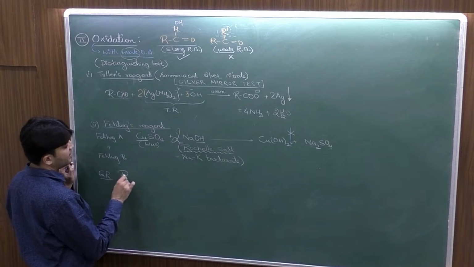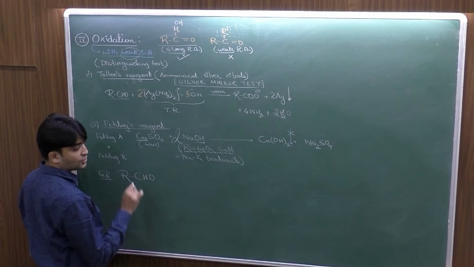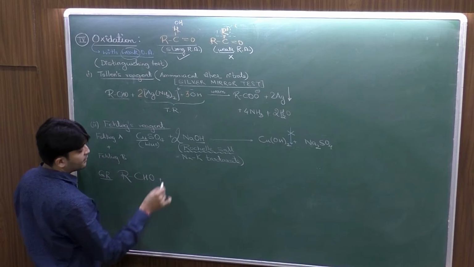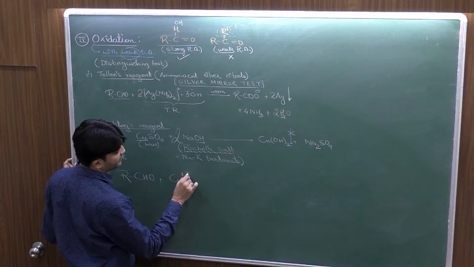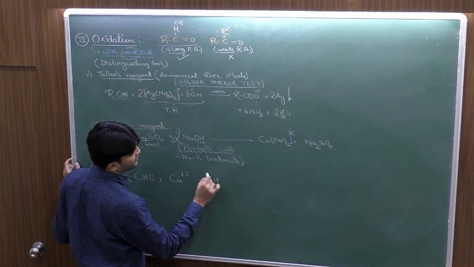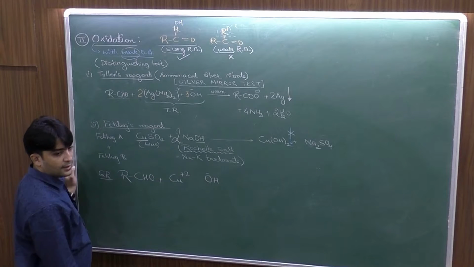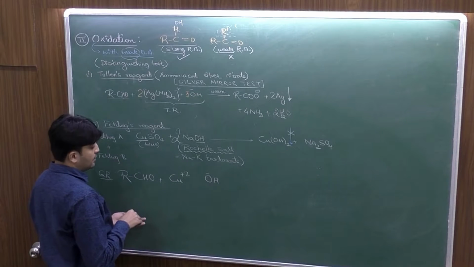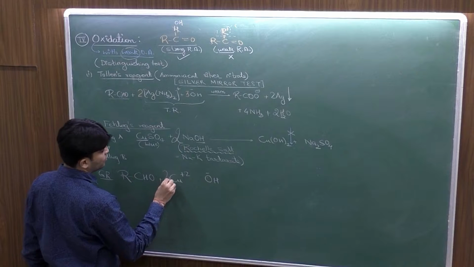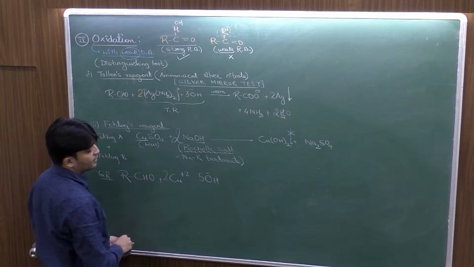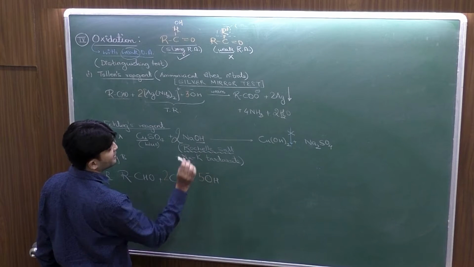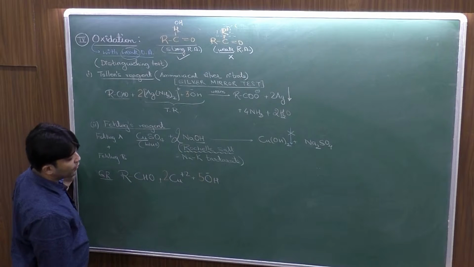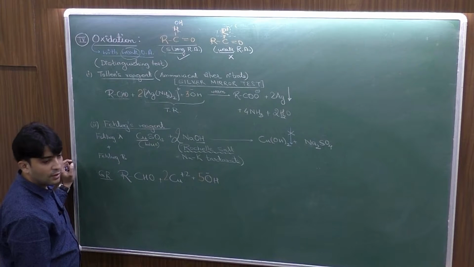It will affect only the aldehydes, so I have RCHO. This now in ionic form could be written as Cu with +2 and OH with minus. Here the ratio in which they react is now 2:5. मतलब excess of OH minus ions are present, so overall it reacts in the ratio 2:5.